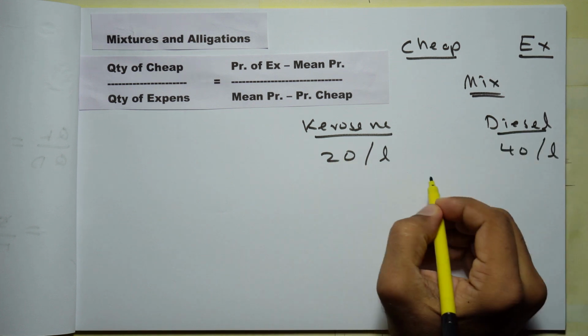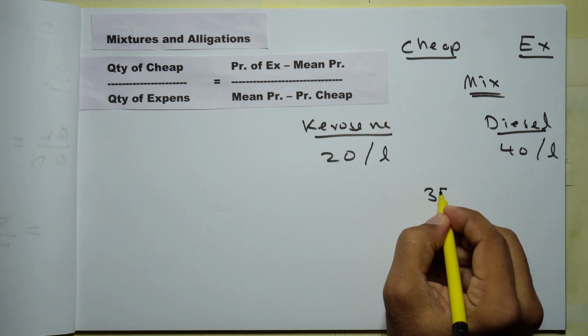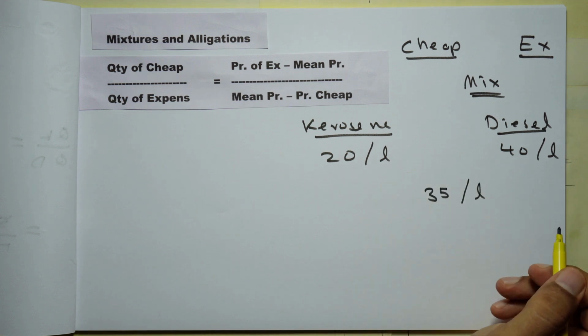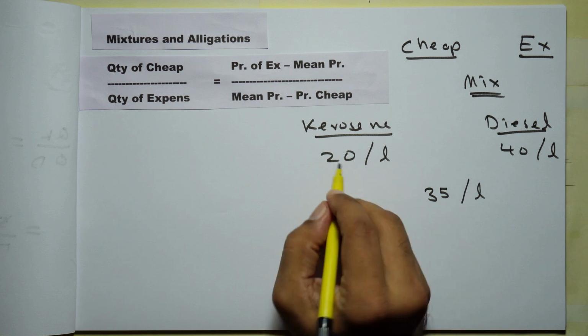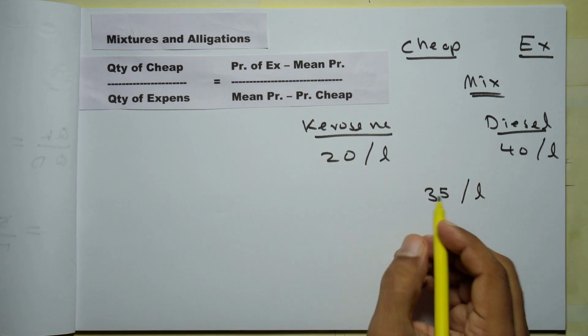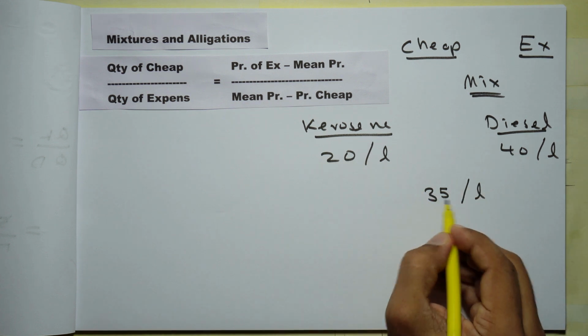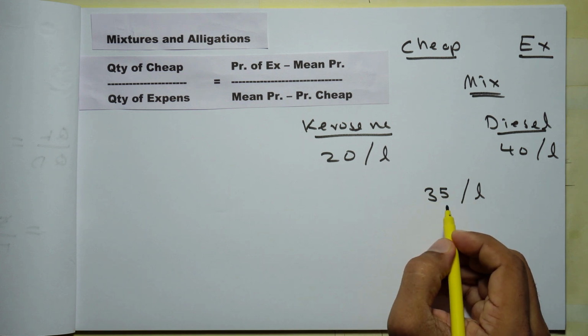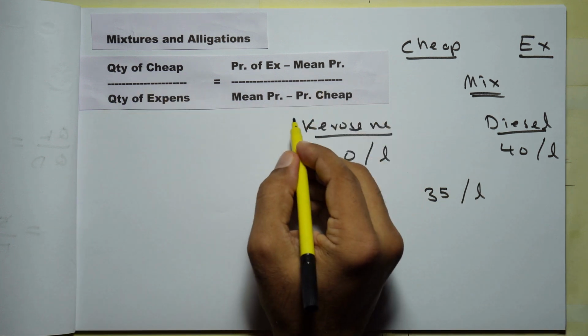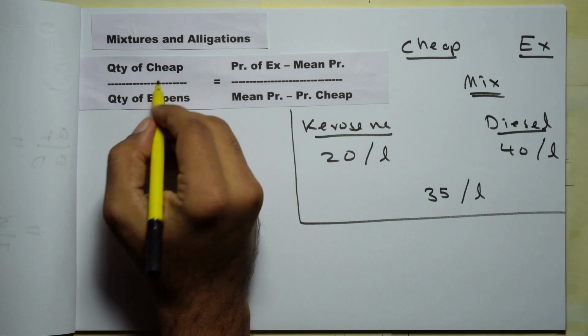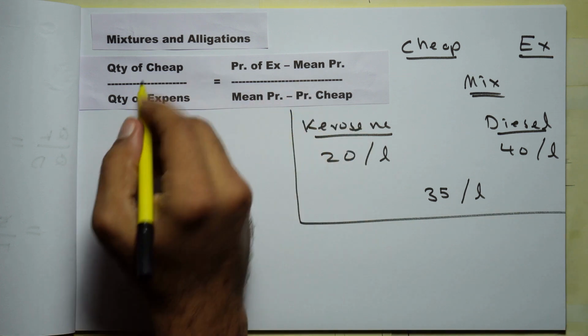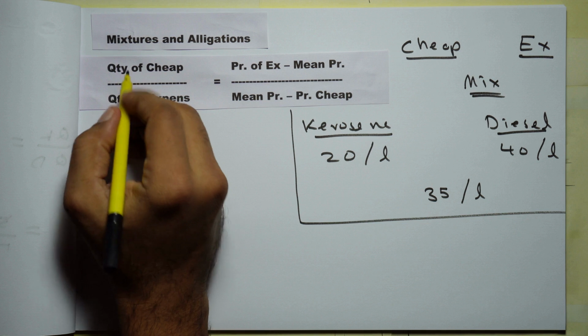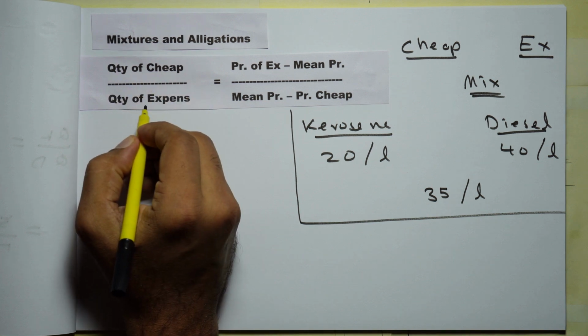Now you need to get a solution that costs rupees 35 per liter. So in what ratio should you mix kerosene and diesel so that you will get a solution that costs 35 rupees per liter. Now such questions can be worked out with the help of the mixtures and allegations formula. So just substitute into this formula, you will get the ratio in which they should be mixed.